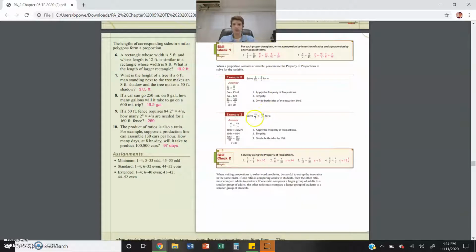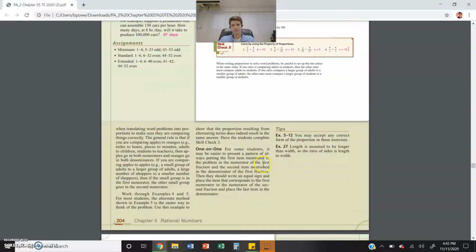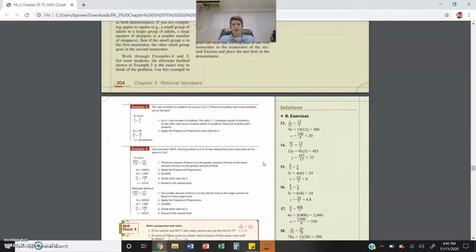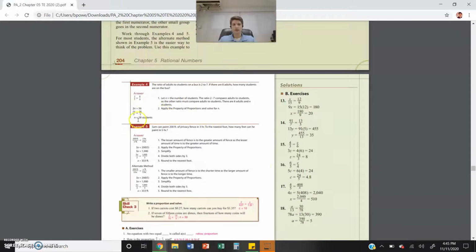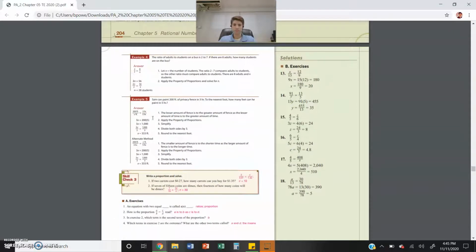Same thing here. You cross multiply. X times 108 is 108x. Whoa. You have 108x. Then 32 times 27 is 864. You have to divide both sides by the 108 to get x all by itself, and you get 8. Okay? Now, with these ratios, sometimes be careful of your units. If you ever have units, you must always put the units.